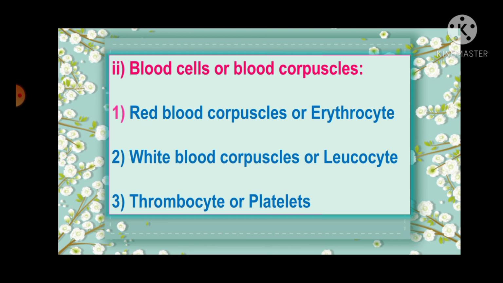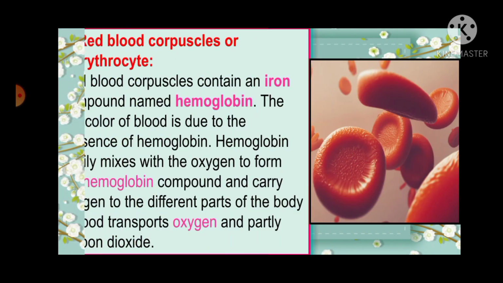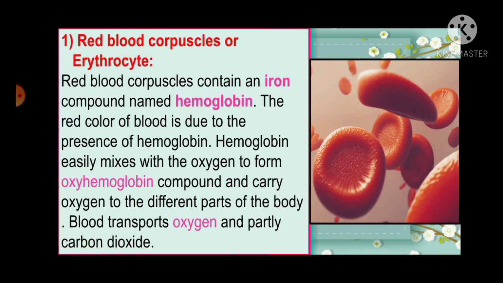Blood cells or blood corpuscles. There are 3 types of blood cells. Red blood corpuscle or erythrocytes, white blood corpuscles or leukocyte, and thrombocyte or platelets. Red blood corpuscle or erythrocyte. Red blood corpuscles contain an iron compound named hemoglobin. The red color of blood is due to the presence of hemoglobin. Hemoglobin easily mixes with oxygen to form oxyhemoglobin compound and carries oxygen to the different parts of the body. Blood transports oxygen and partly carbon dioxide. There we can see a picture of red blood cell.